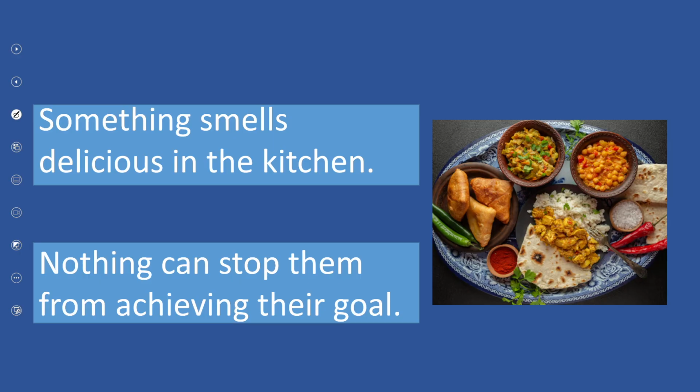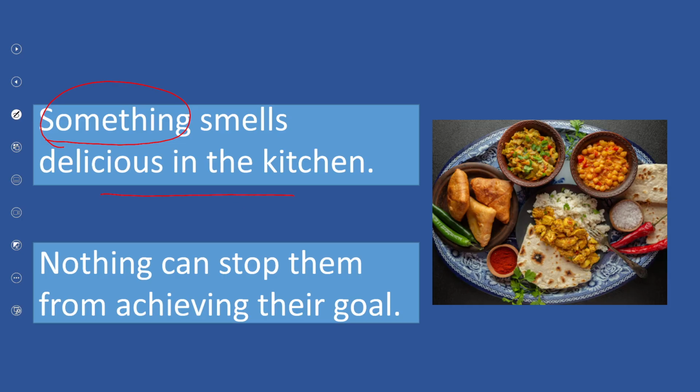Now, here are 2 examples on the board. I just want you to point out the indefinite pronoun from this sentence. Now let's read it. Something smells delicious in the kitchen. So there is an aroma coming from the kitchen, but we have no idea what that is. So the indefinite pronoun would be something. Why? Because we have no idea. We can't put our finger on that specific smell where it is coming from.